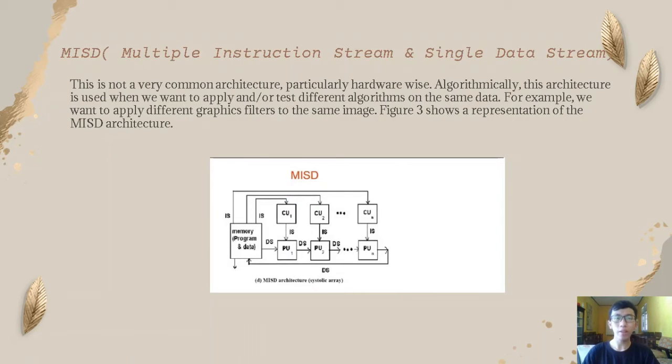MISD, multiple instruction stream and single data stream. This is not a very common architecture, particularly hardware-wise. Algorithmically, this architecture is used when we want to apply different algorithms to the same data. For example, we want to apply different graphic filters to the same image. Figure 3 shows a representation of the MISD architecture. You can look at this image.